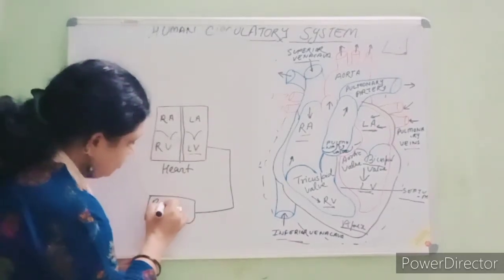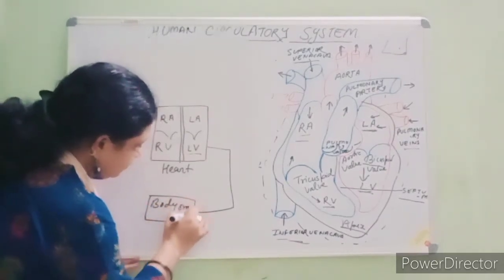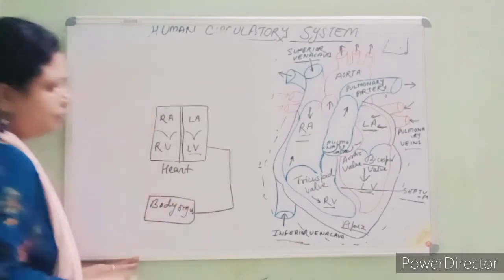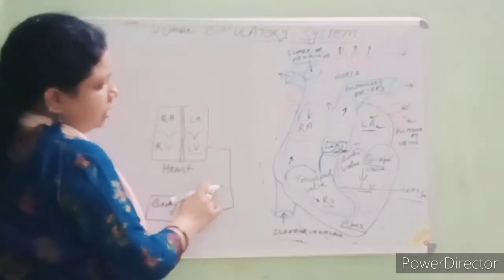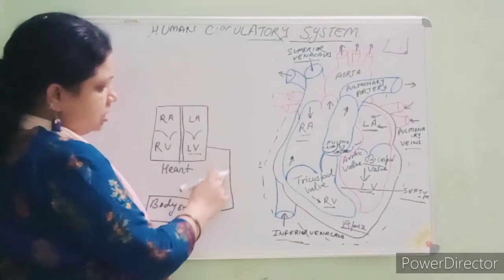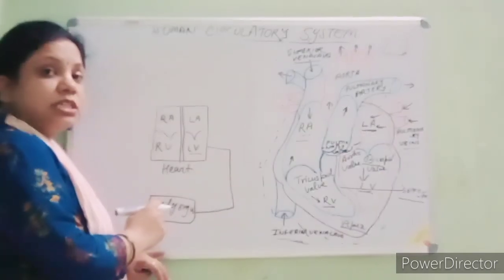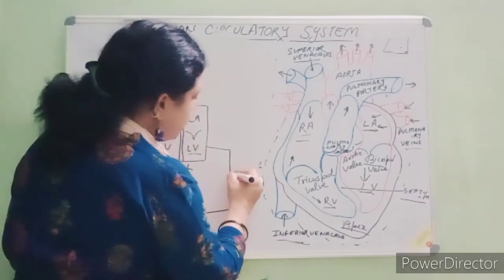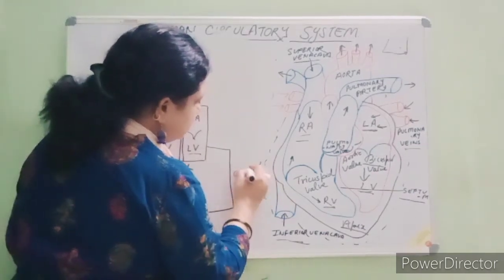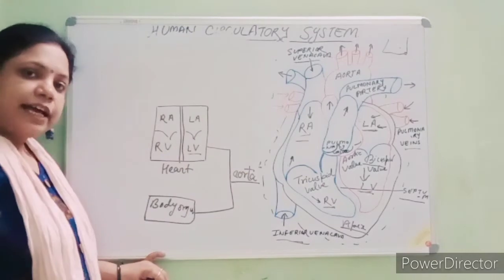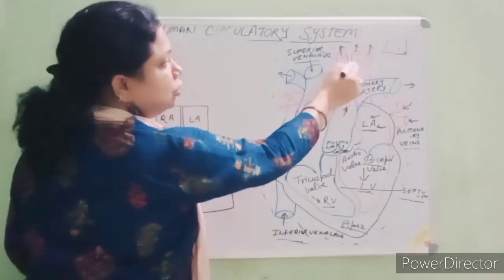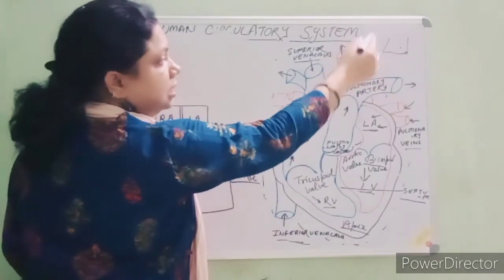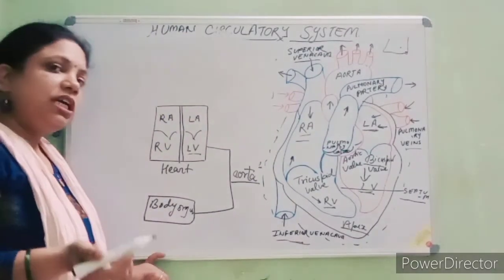Clear? Here, body organs. The oxygenated blood reaches the body organs through the aorta. This is the aorta, and through this aorta the blood flows into the body organs.